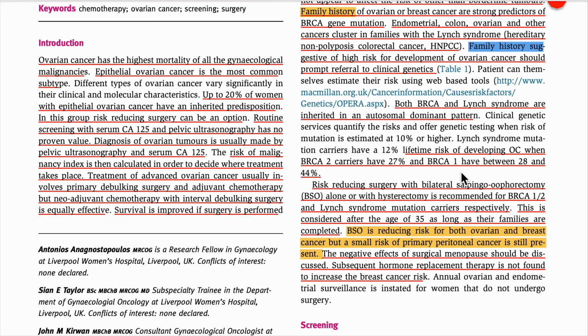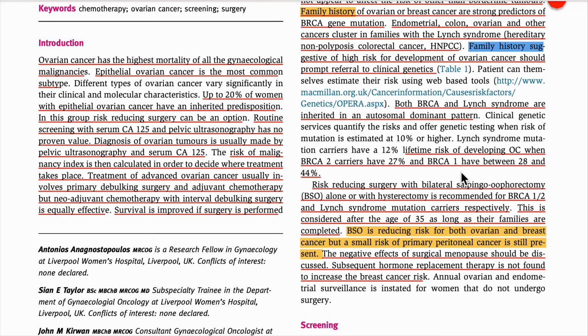This means that any woman who is carrying the BRCA gene 1 or 2, after completing her family, mostly after age 35, can do the risk reducing surgery. So: age 35, completion of the family, and BRCA1 or BRCA2 gene carrier, age more than 35, she can do the risk reducing surgery.